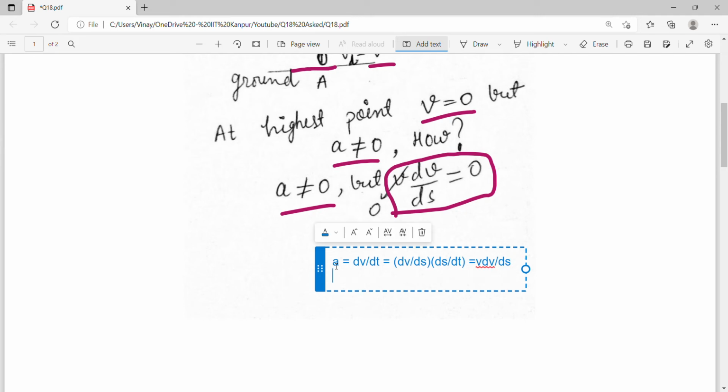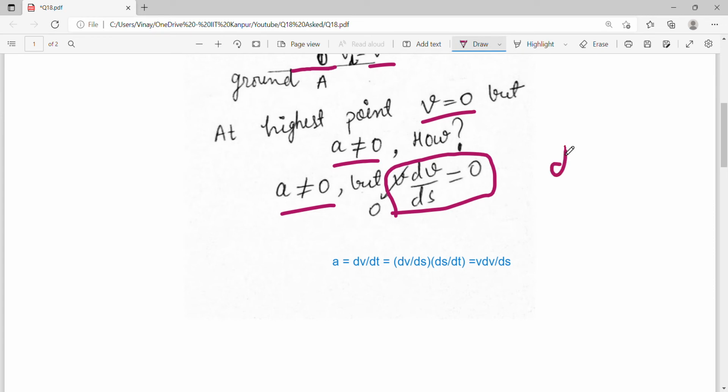Now, I'll tell you one thing. So you start thinking about the question differently. Let's just calculate dv by ds from this expression. dv by ds. What will you get? I always say try to understand the physical significance of variables, any parameters, any unknowns in physics. So dv by ds is a by v. A, you all know the physical significance of a here is acceleration, which is g. V is the velocity, right?